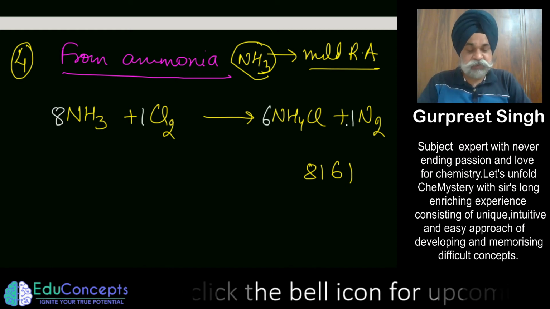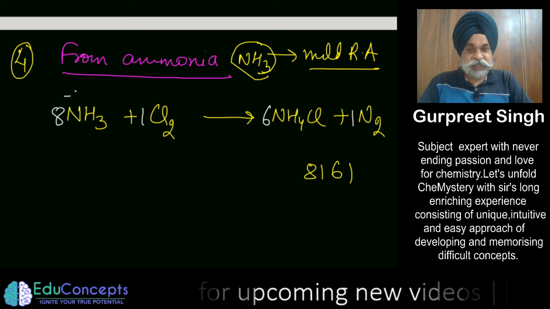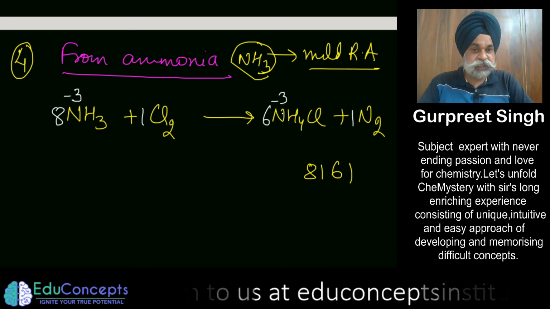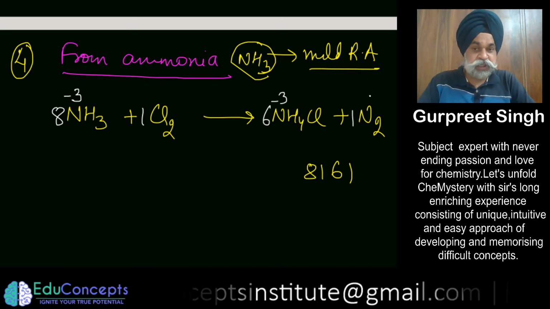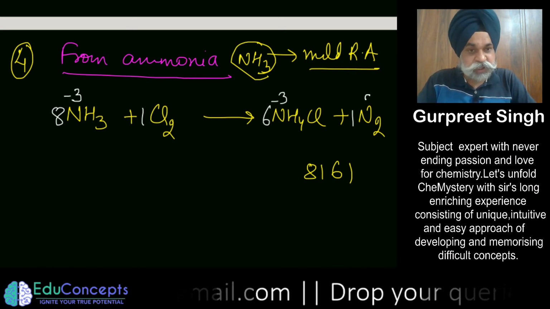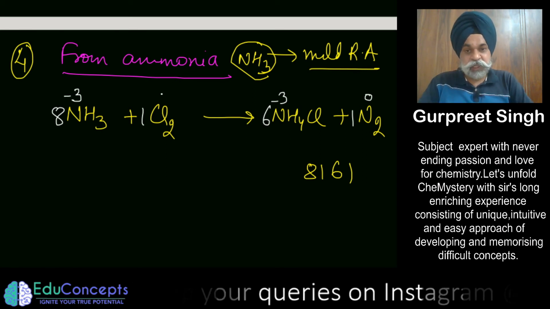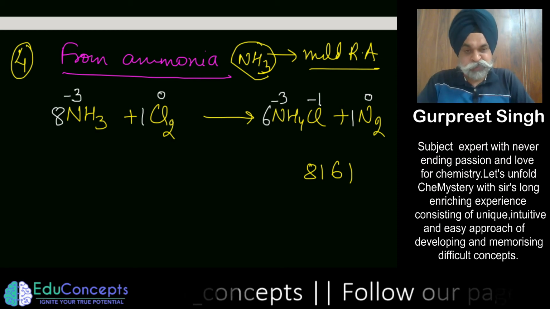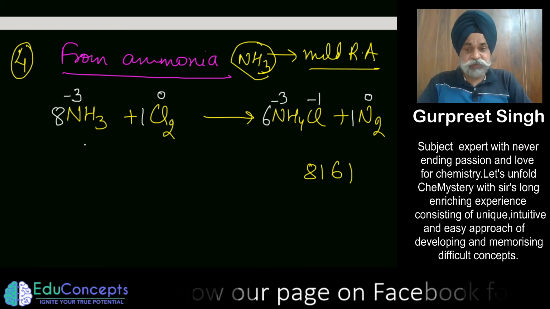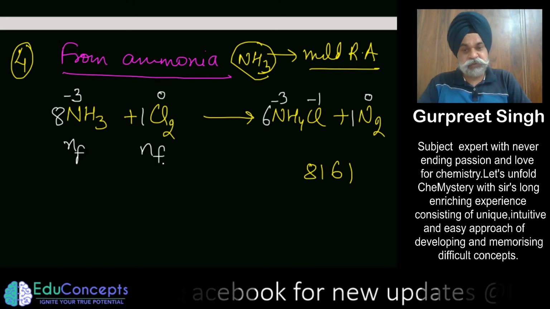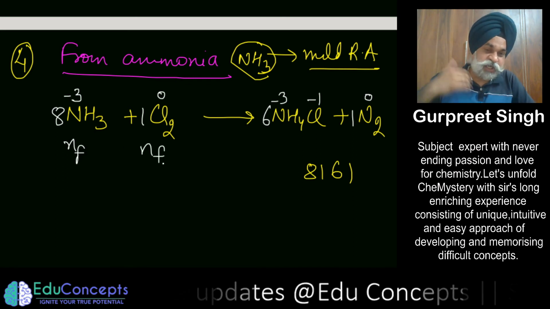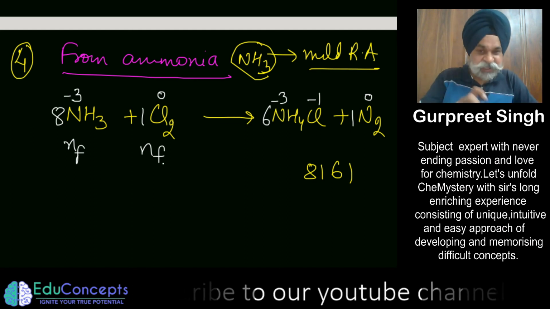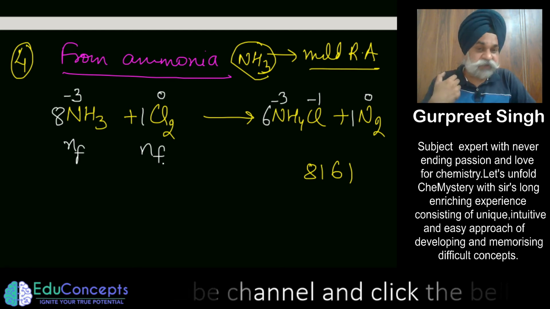8161. Why it is quite interesting is that here you have 8 nitrogen atoms of -3 oxidation state, and 6 are not changing their oxidation state, and 2 are going from -3 to 0 oxidation state, and chlorine goes from 0 to -1. So this is again a very interesting question where the examiner may ask you the n factors of these also. So I am just passing on along with another domain, along with the production of chlorine, along with the understanding of the fact that ammonia is not a very strong reducing agent.